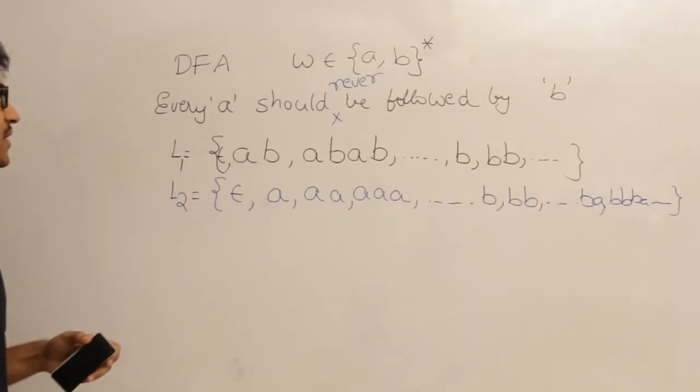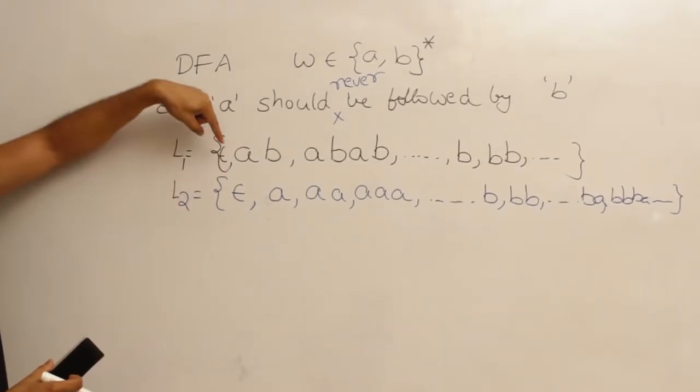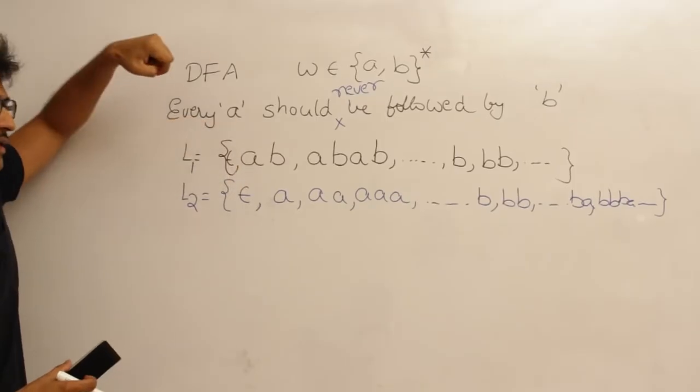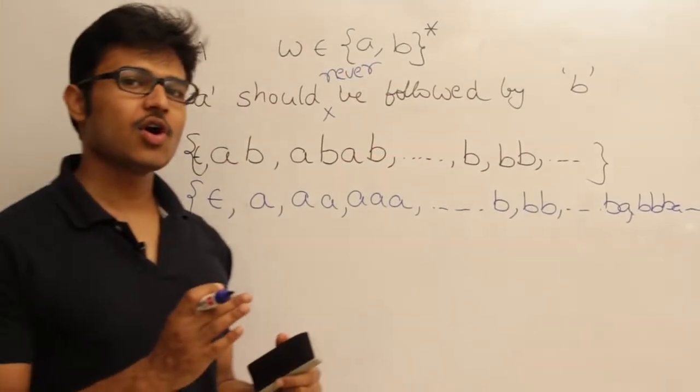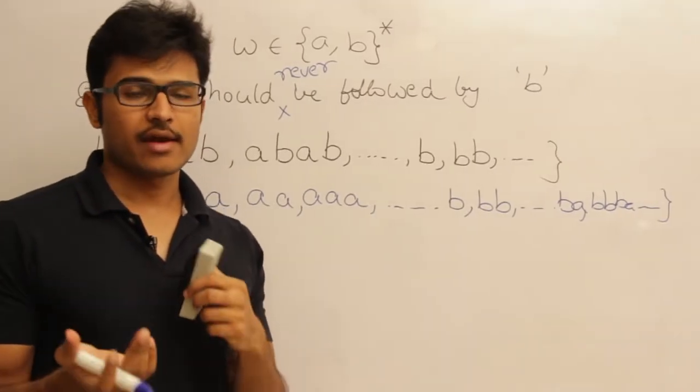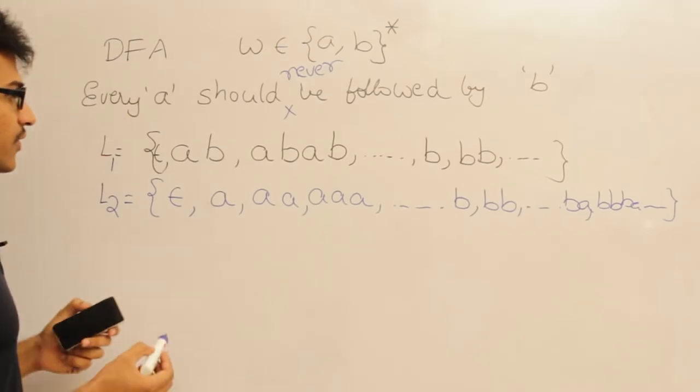So if you consider L1 and L2, they are not exactly the complement of each other because there is some intersection. See this, epsilon is an intersection and all the numbers of B's are an intersection. Therefore, I cannot complement the previous automata and get this one. I cannot complement the previous DFA and get this one. I have to solve it.